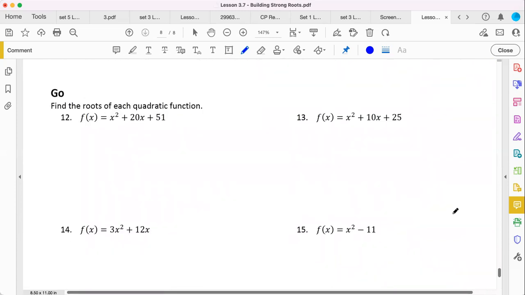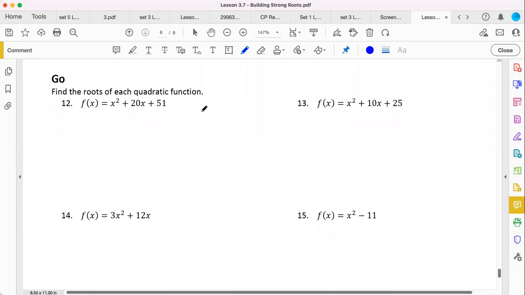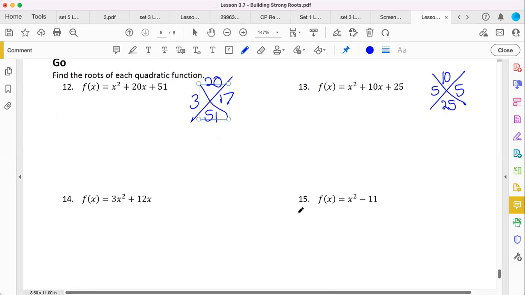All right, find your roots. Simple enough. Here, I'll leave it to you. Factors of 51 that add up to 20, if any. Is that possible? I'll leave it up to you. I think it's, what is it, 3 and 17? So I'll leave that for you. This can definitely be taken further with factoring. This is really just a binomial being squared for what it's worth. So I will leave that to you.